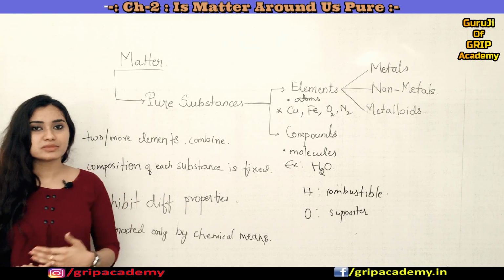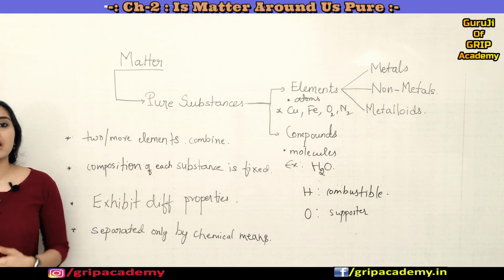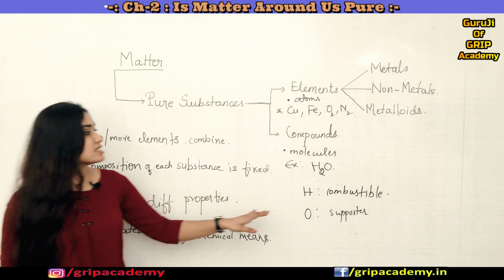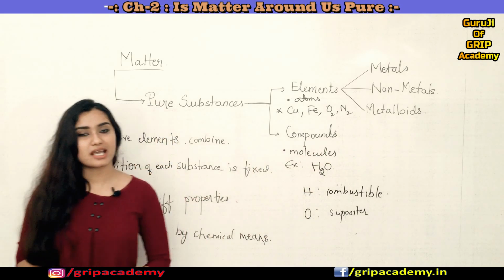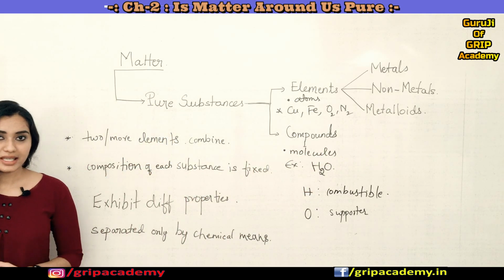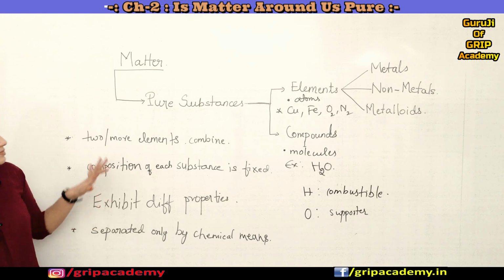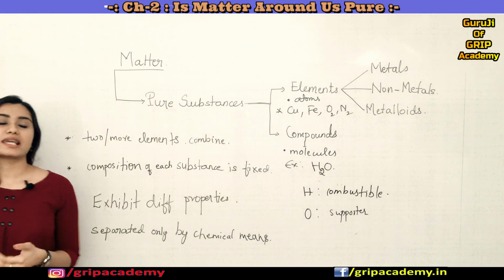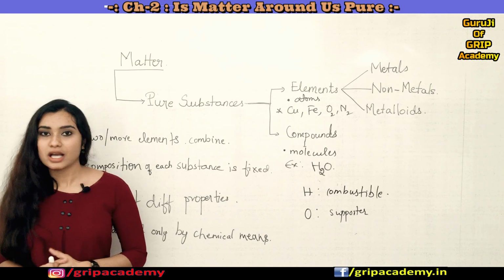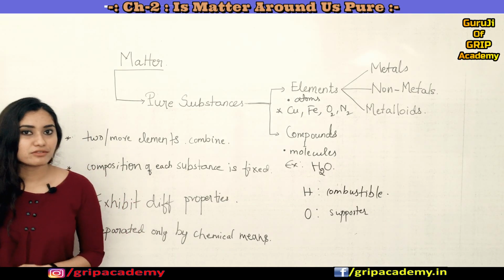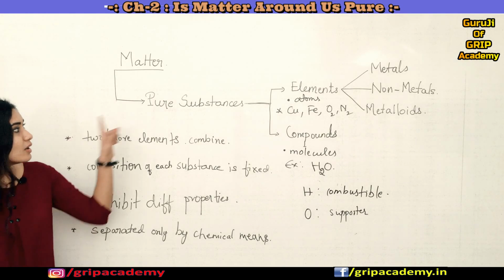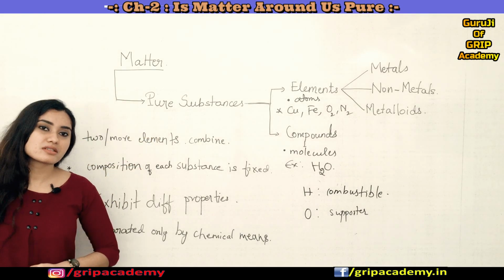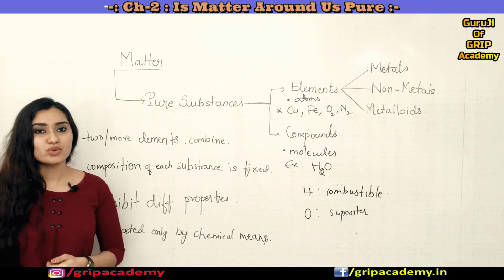So we have something called the electrolysis process. Through that we can separate hydrogen and oxygen gas from the water. Okay, is that clear? So these are a few of the properties exhibited by compounds. Shall we go forward to the next topic, which is nothing but impure substances? We will study that also in depth.